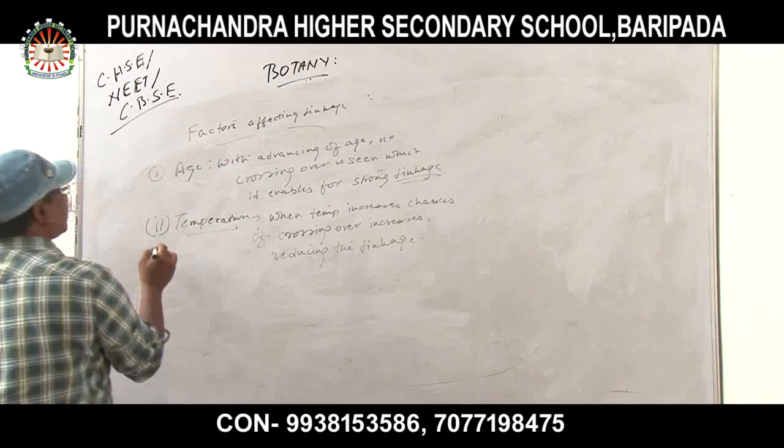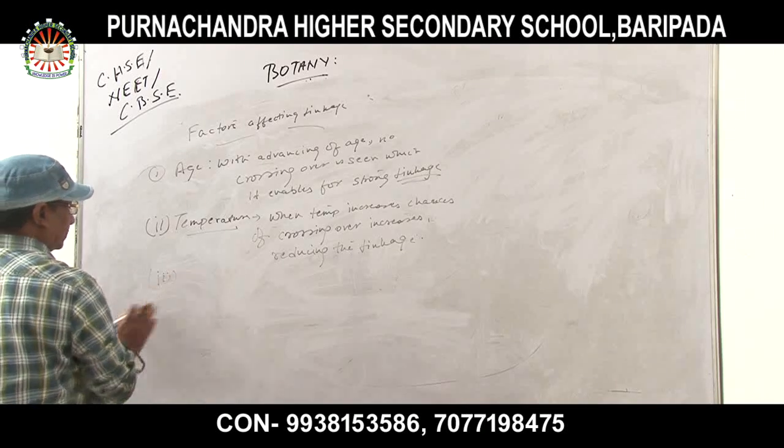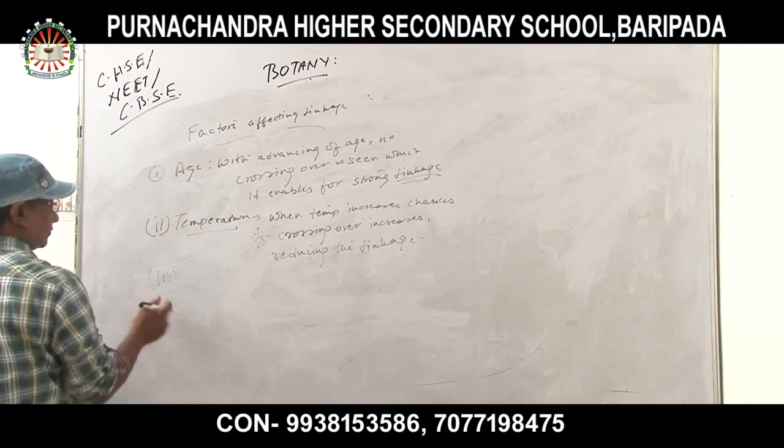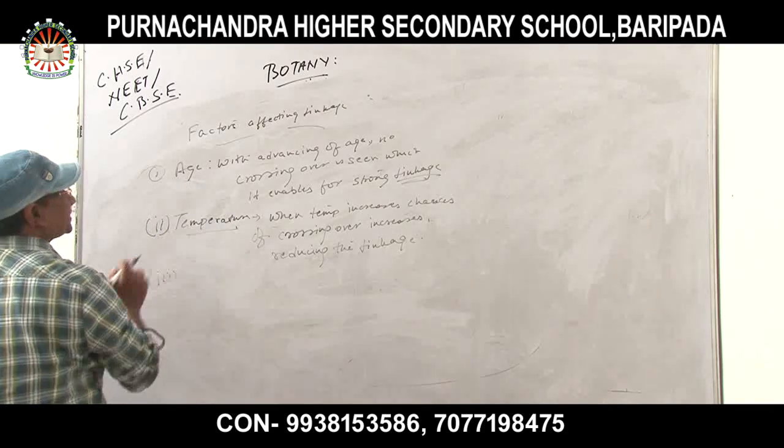This is a very important point to remember, and it is an expected question. Next, after age and temperature, X-rays.